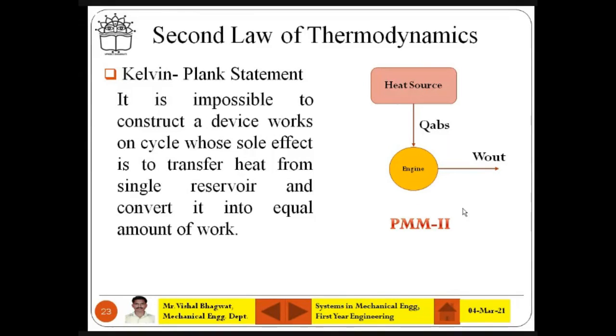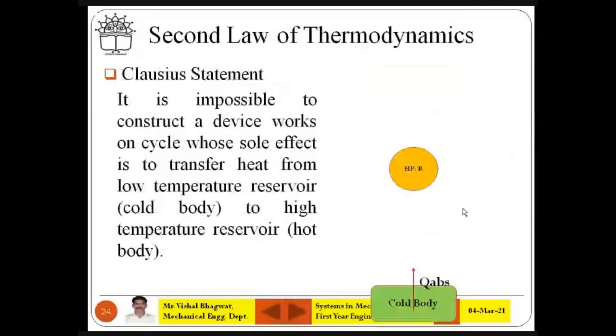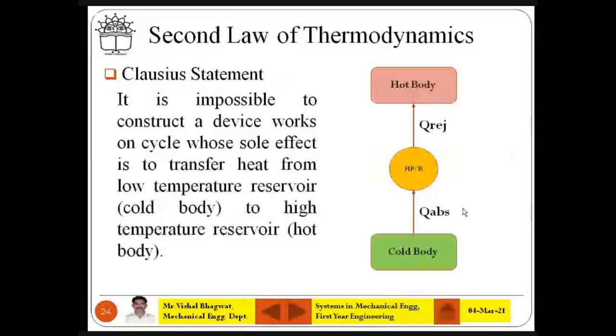Okay, somebody talking about efficiency, it is PMM2. Somebody talking about this transfer of heat from a low temperature body to a high temperature body, it is PMM2. So PMM1, in fact, is based on the first law of thermodynamics, which doesn't obey the first law; PMM2 doesn't obey the second law of thermodynamics. So both things are imaginary. Okay, imaginary. But why do we take reference of those imaginary things?